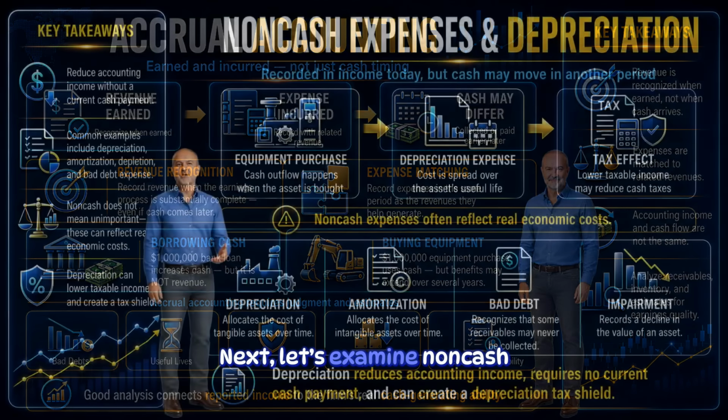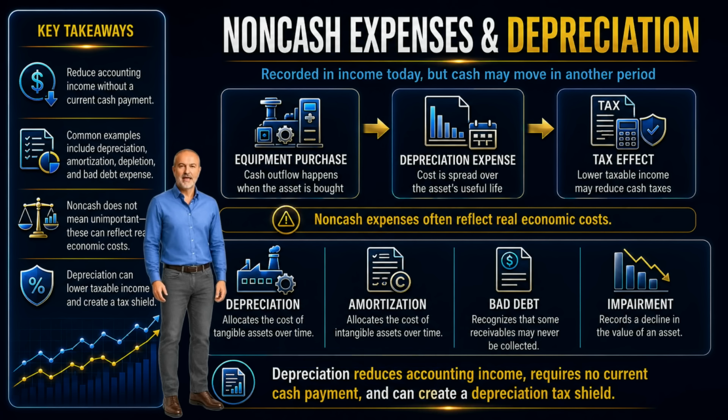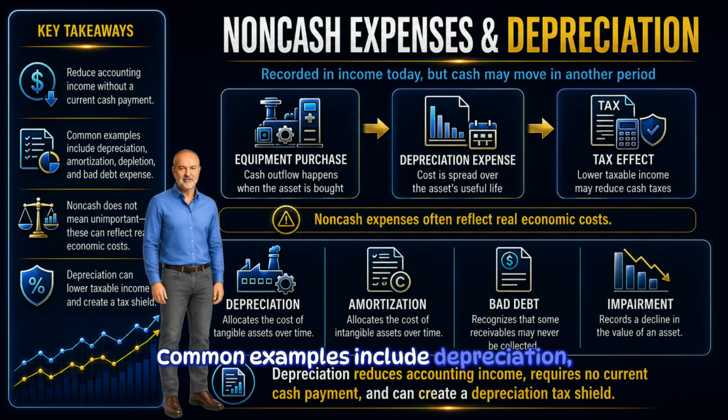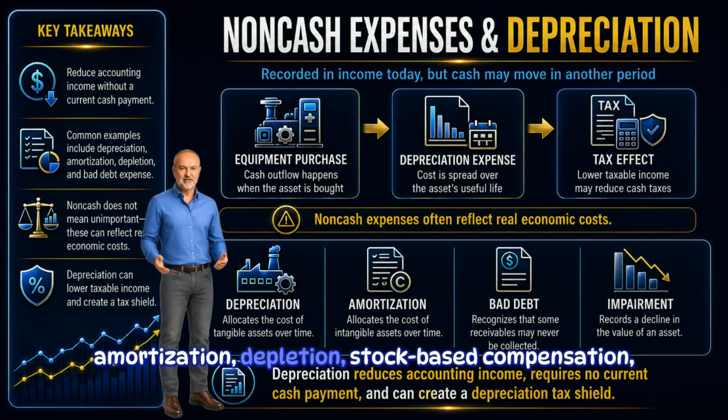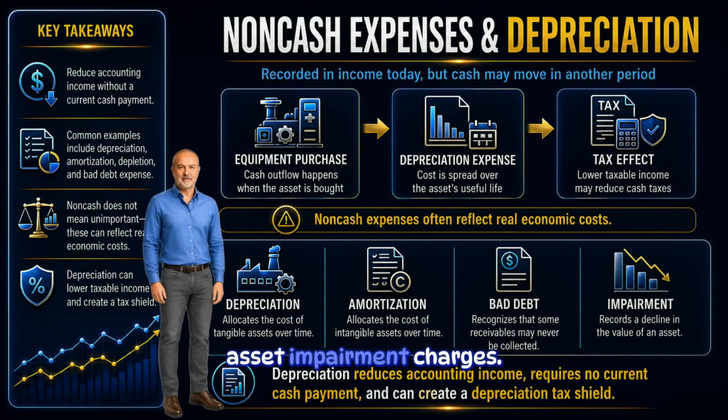Next, let's examine non-cash expenses. A non-cash expense reduces accounting income, but it does not require a cash payment during the period in which the expense is recorded. Common examples include depreciation, amortization, depletion, stock-based compensation, bad debt expense, and asset impairment charges. But be careful.